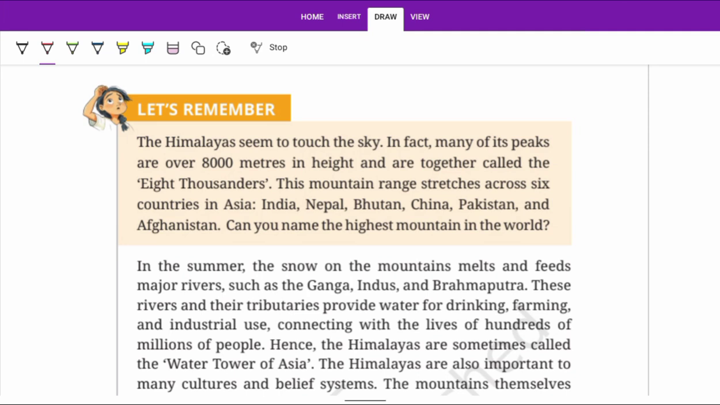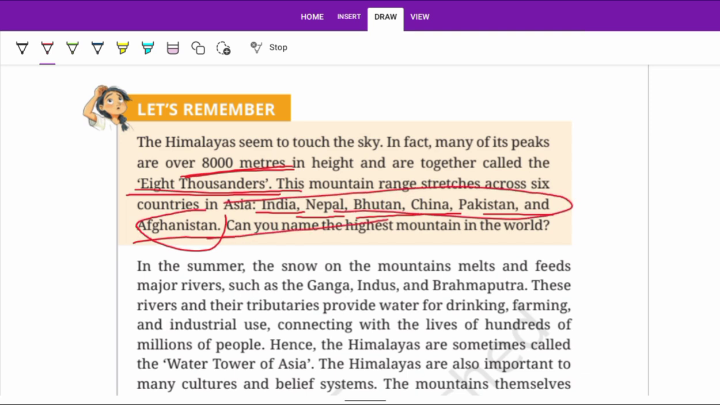In fact, many of the peaks are over 8,000 meters, like K2 and Mount Everest, and are together called the eight-thousanders, because mountains taller than 8,000 meters we call eight-thousanders. This mountain range stretches across six countries in Asia, like India, Nepal, Bhutan, China, Pakistan, and we are sharing borders with all these countries.